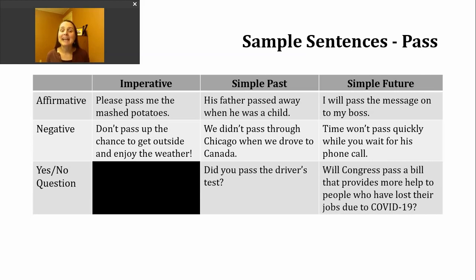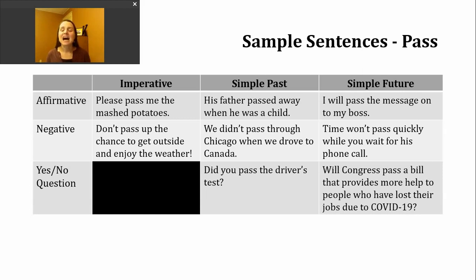Next, if I want to make a negative sentence in the simple future with will, I'm going to insert not after will, and then I'll use the base verb. You might hear native speakers use the contraction form won't. Here's an example. Time won't pass quickly while you wait for his phone call. This is another usage, making a prediction. Also, we tend to use will with that.